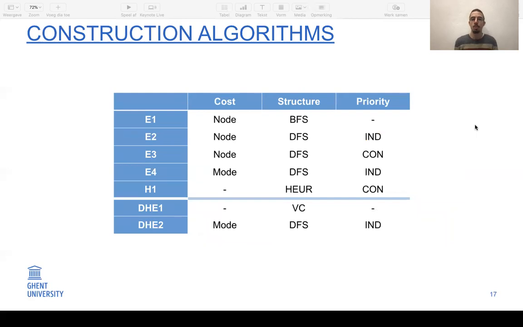So the next problem is how to construct a good reduction tree, because there are many ways to construct one, and it has a large effect on the performance of the calculation algorithm. So we propose 4 exact methods and 1 heuristic method to construct reduction trees. We also implemented the 2 reduction plan approaches from de Meulemeester et al. to use as a benchmark.